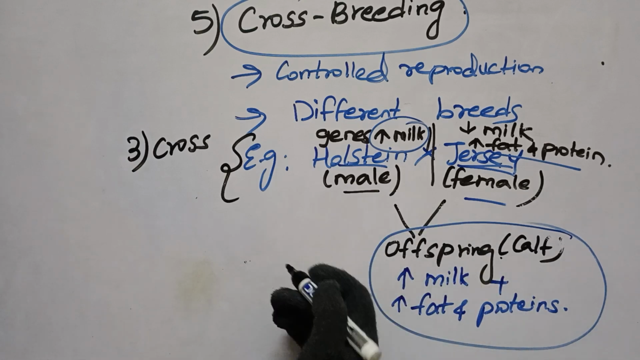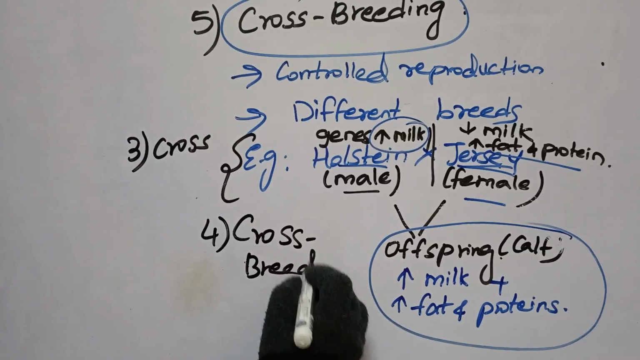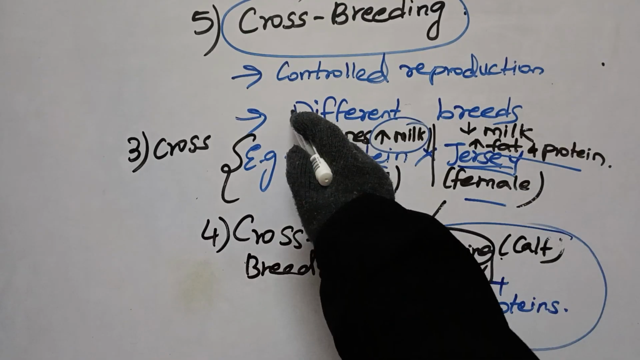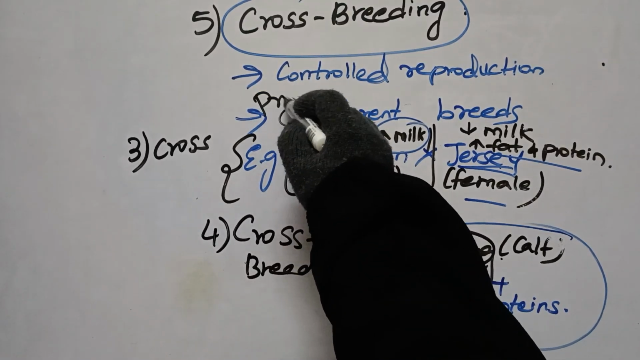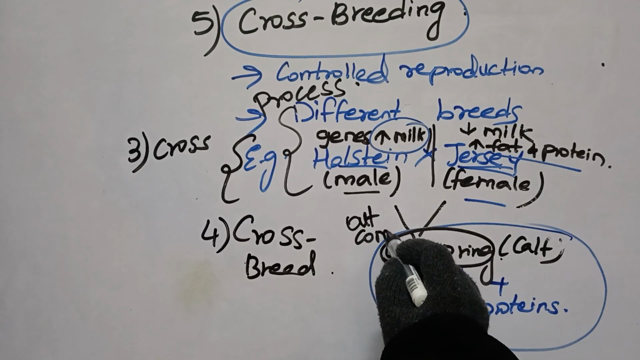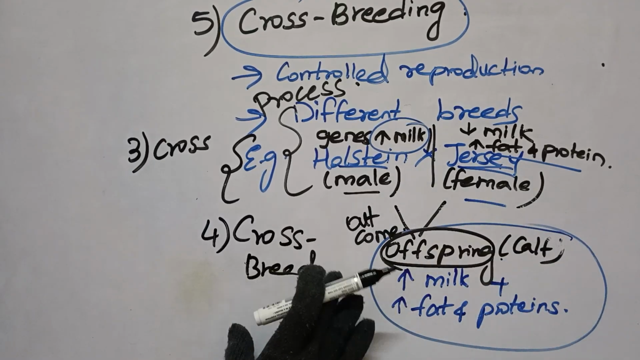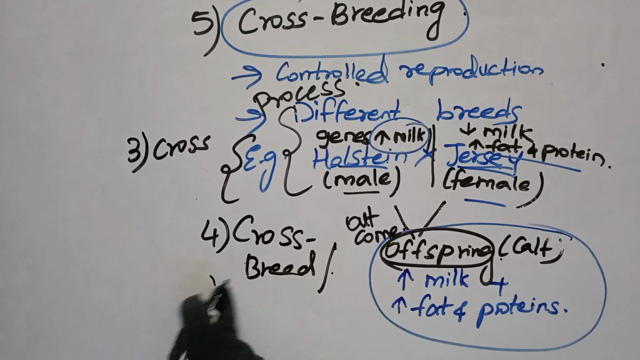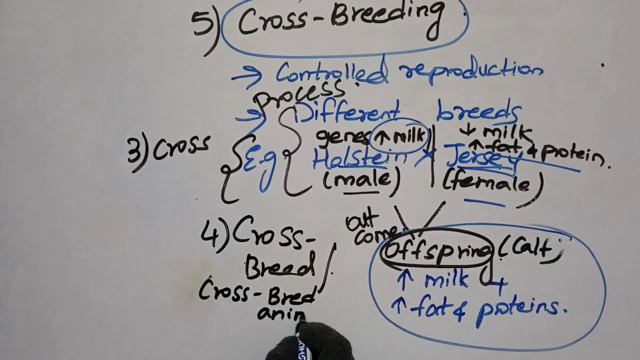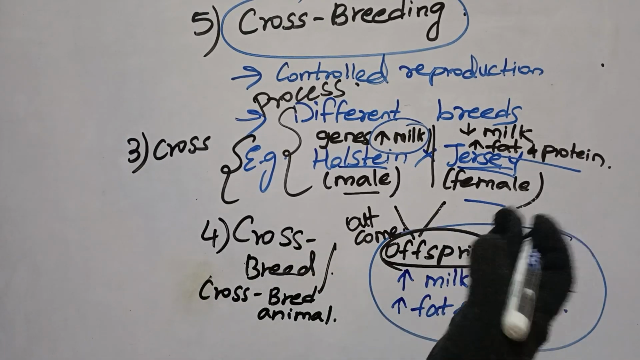Talking about crossbreed, the fourth term, what is it? Crossbreed is nothing but the offspring that we get after crossbreeding. This is all the crossbreeding process or activity. So after that, the outcome, what do we get? Nothing but offspring, a baby. This offspring that we get after crossbreeding is known as a crossbreed, also called a crossbred animal.